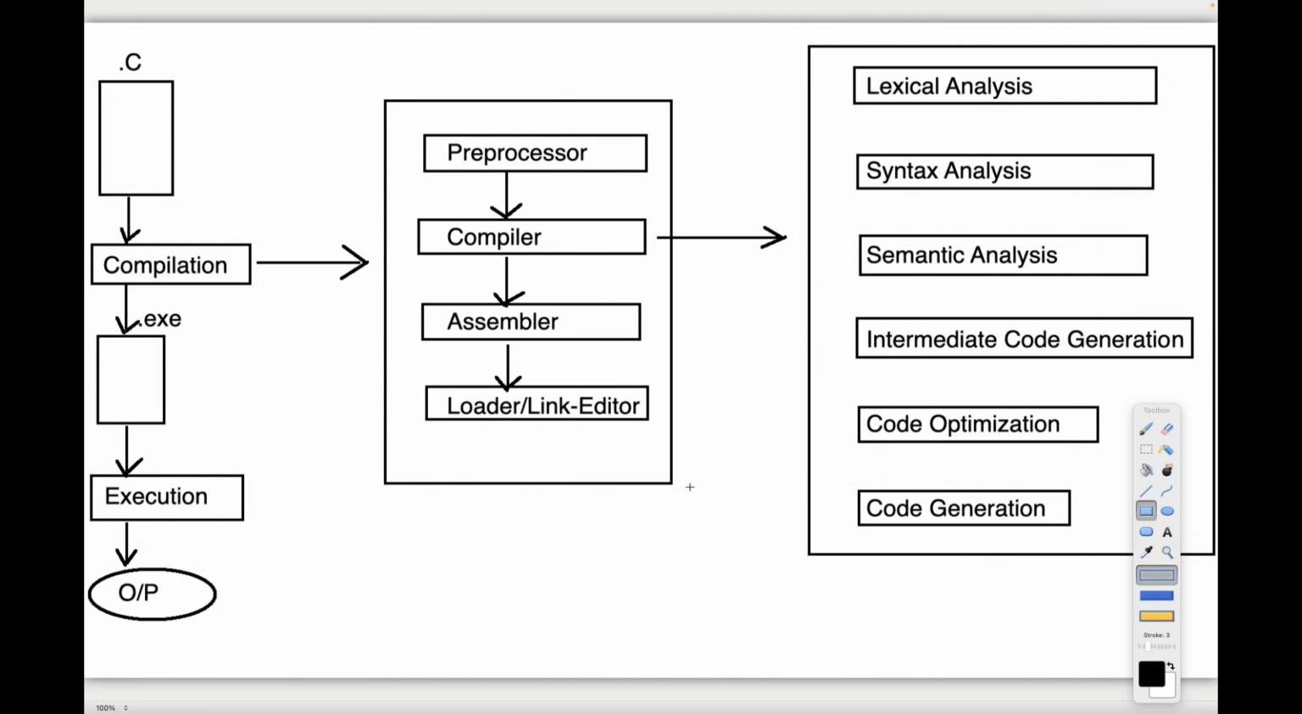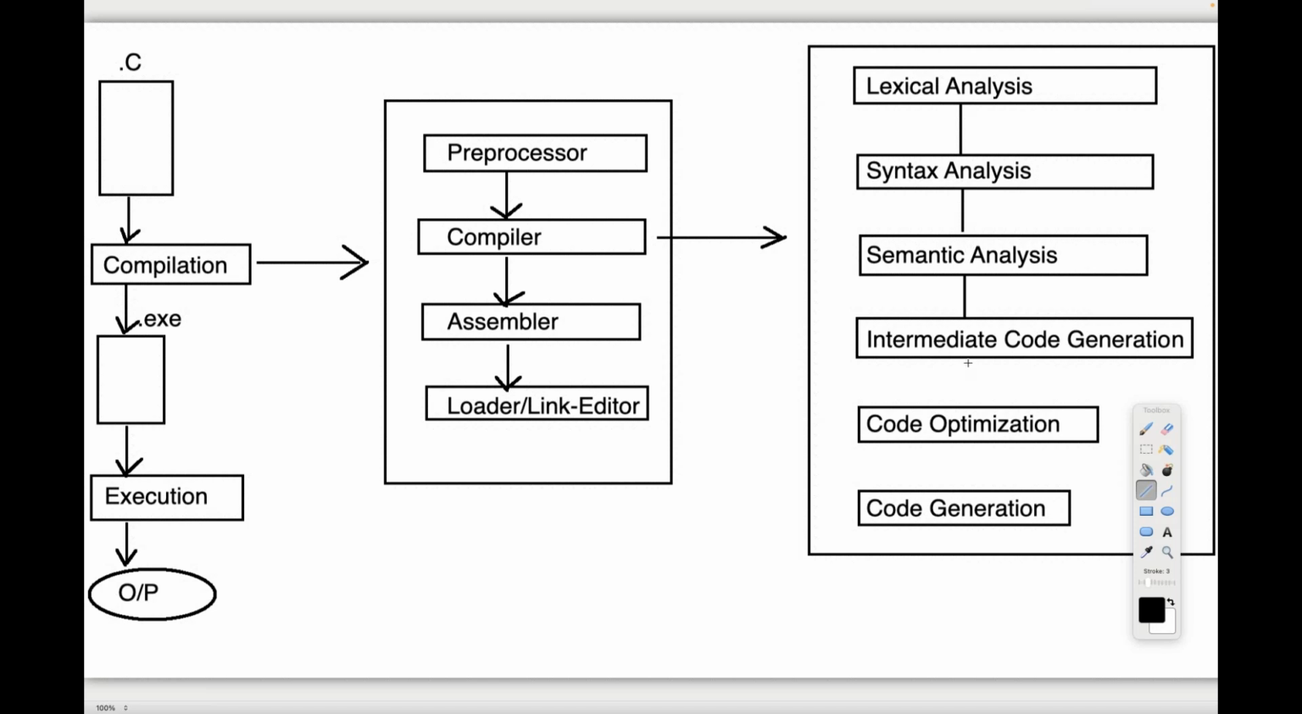A few more data structures are available, but we don't require up to that level. It moves on to compiler construction and compiler design, but that's not required for us now. Up to this part is sufficient. The compiler internal structure I'm providing here, try to understand it clearly.